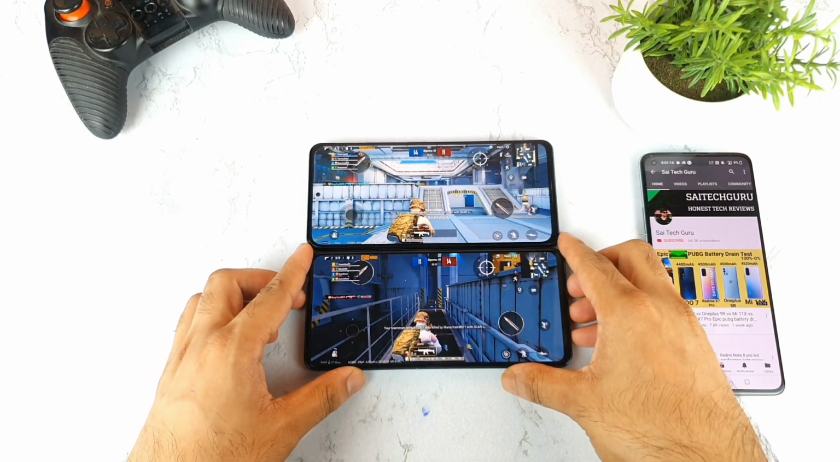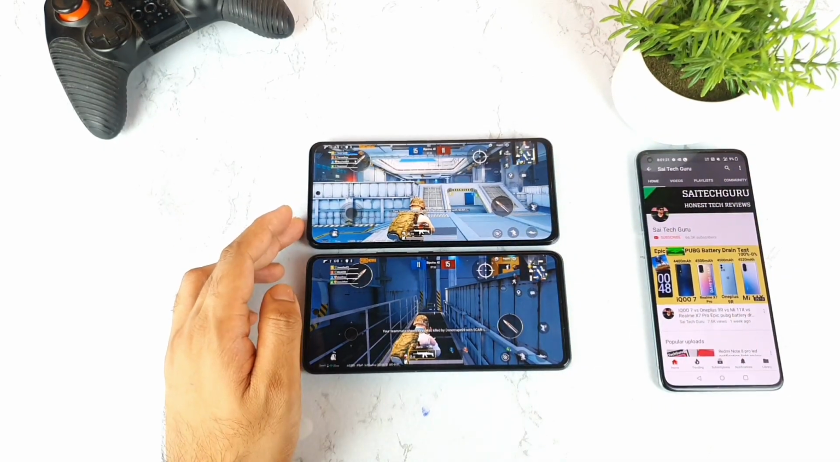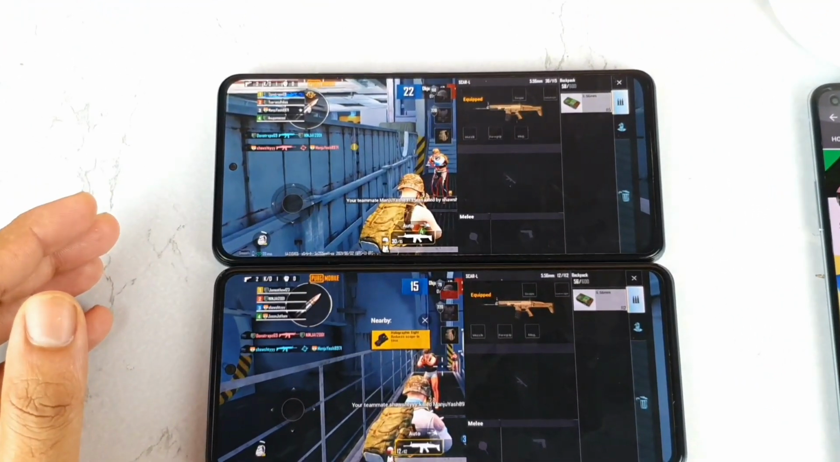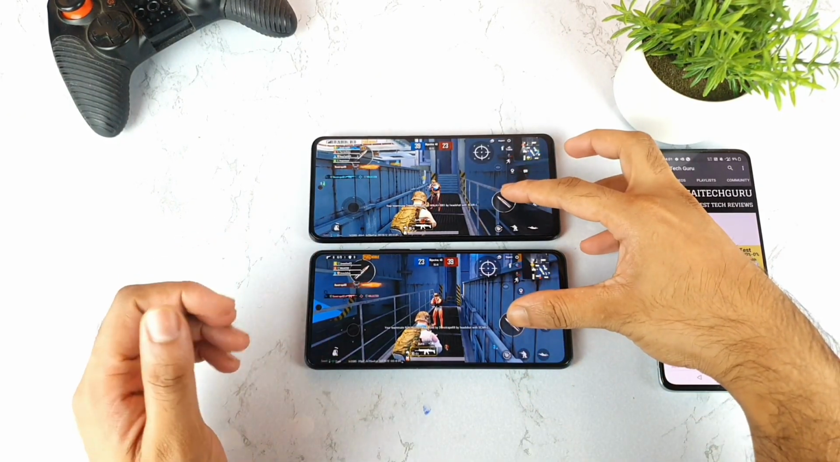And one time the Mi11X device, one time the iQOO 7, and one time again the Mi11X device. So let me try to do it again. Right now I removed the scope in both phones, as you can clearly see. So right now, friends, let me try to do it at the same time on both phones.